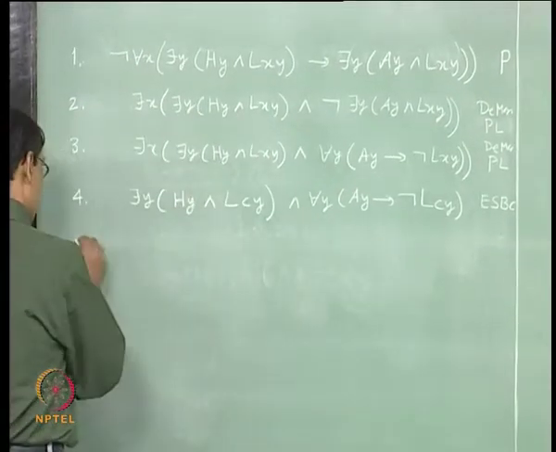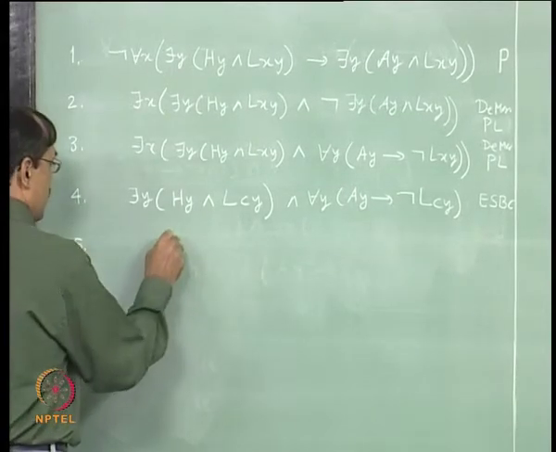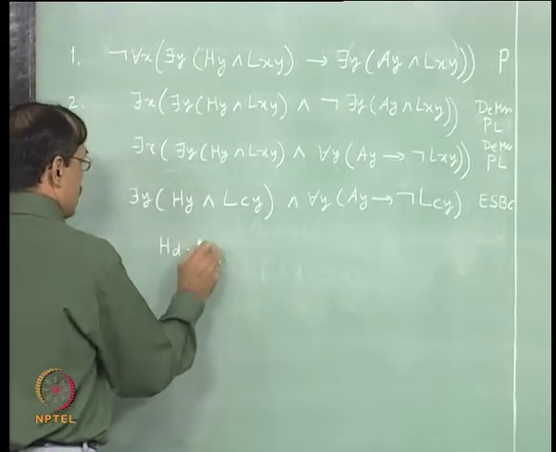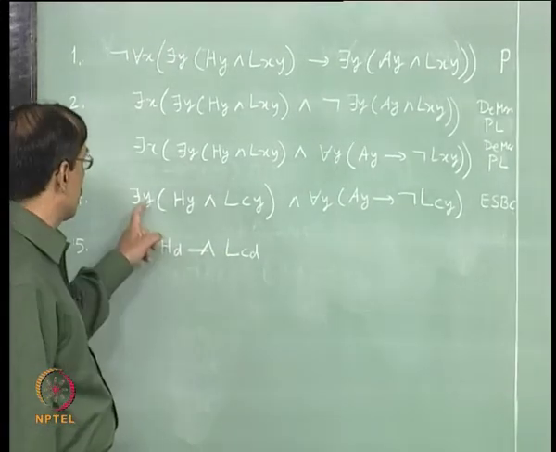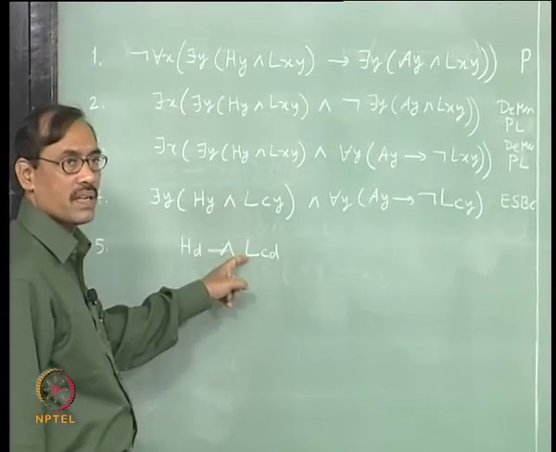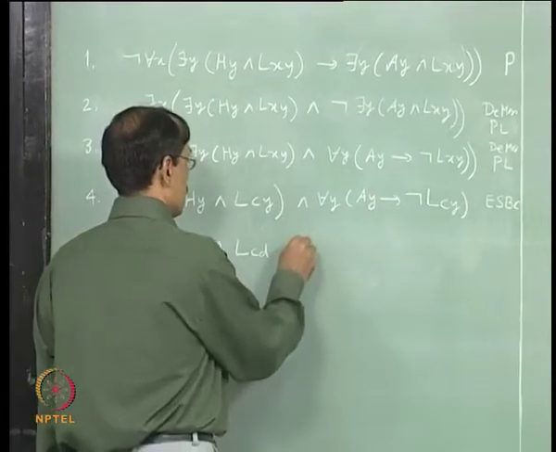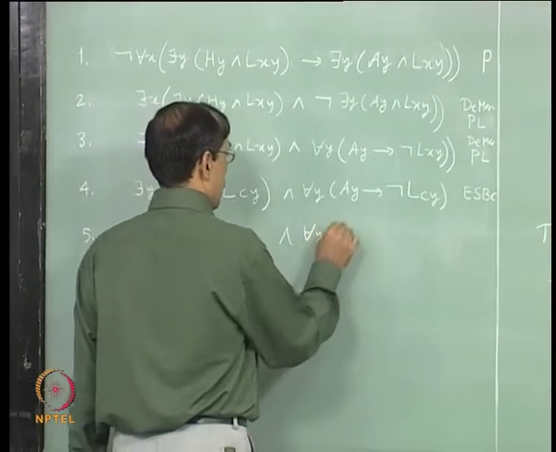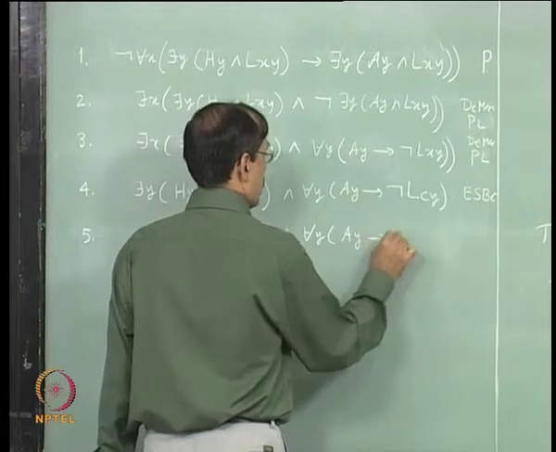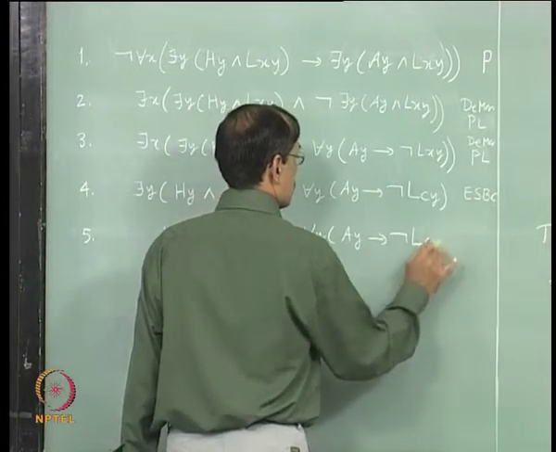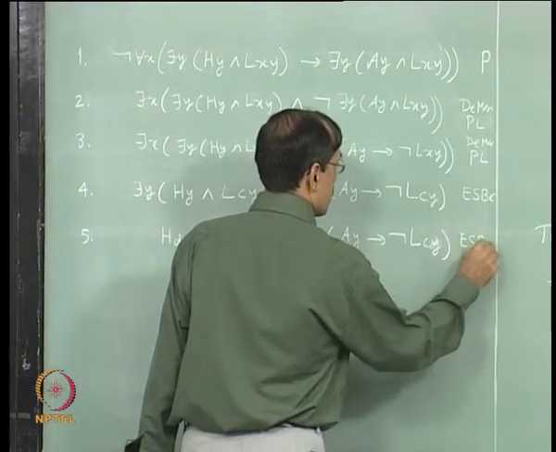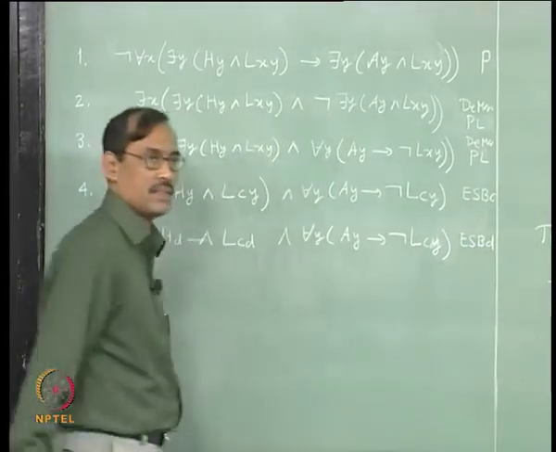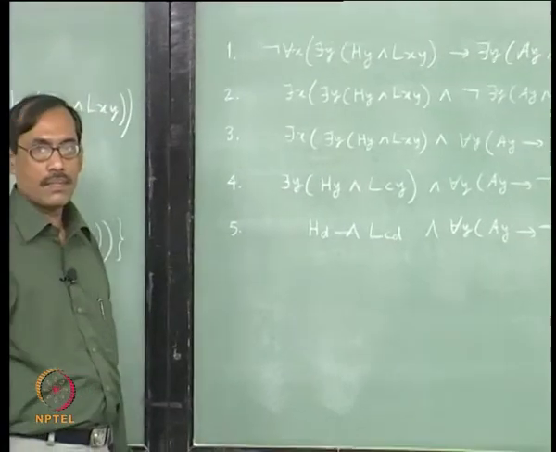Now, with this we have say hd and lcd, where I am only taking the existential, other things are kept as it is. So, again existential specification begins with the new constant d, fine.